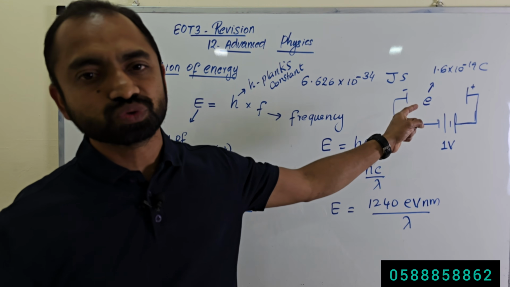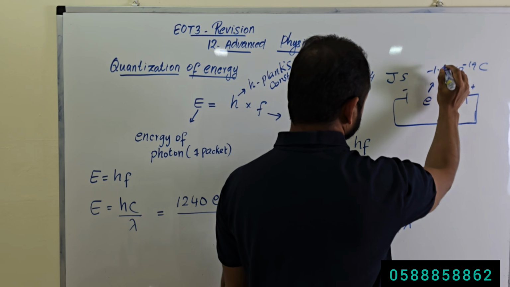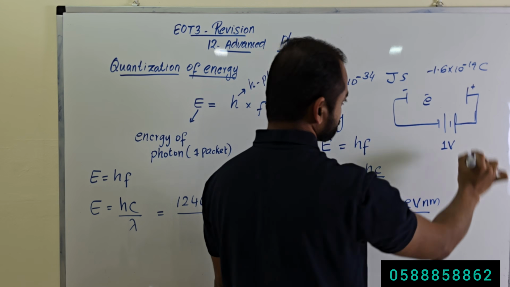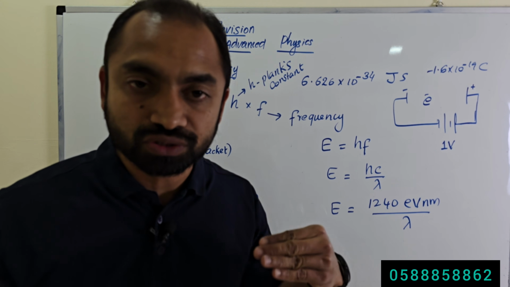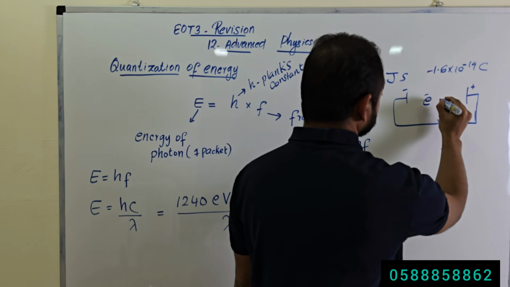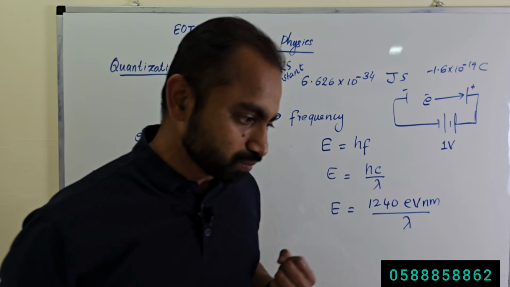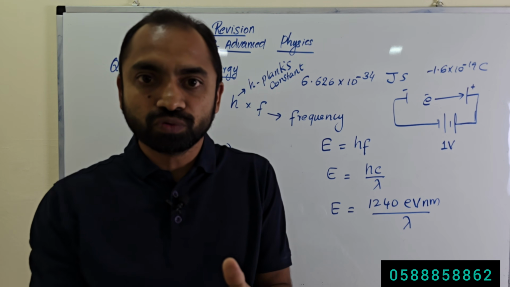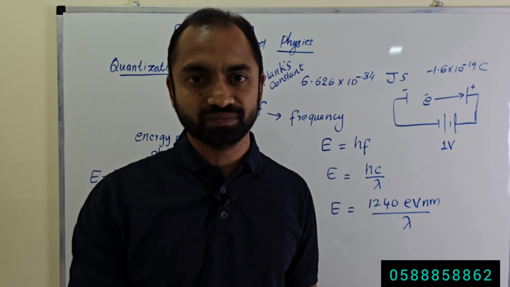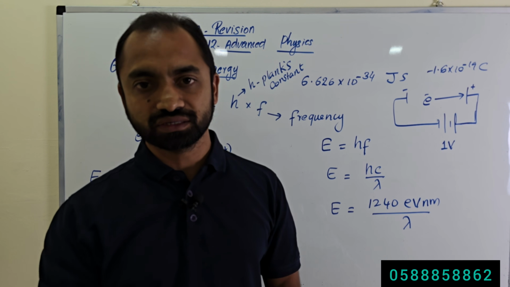So what happens to this electron? The electron has negative charge. So this electron will be attracted to the positive terminal of the battery, so it will move to that side. When it moves, it gets kinetic energy. When the electron is accelerated, it gains kinetic energy.